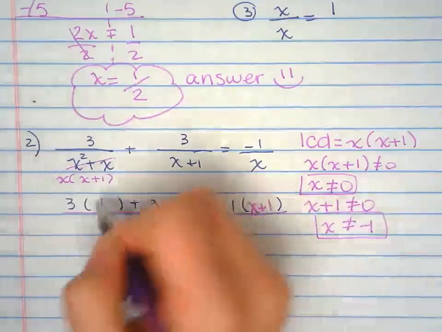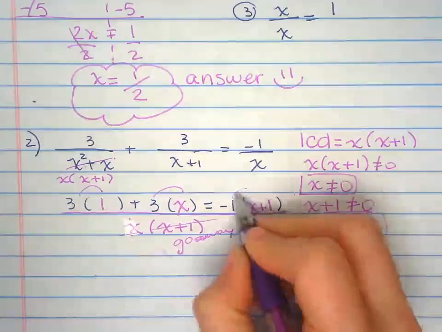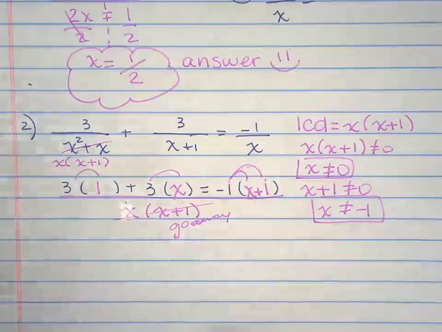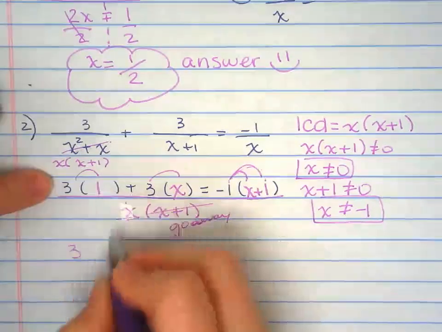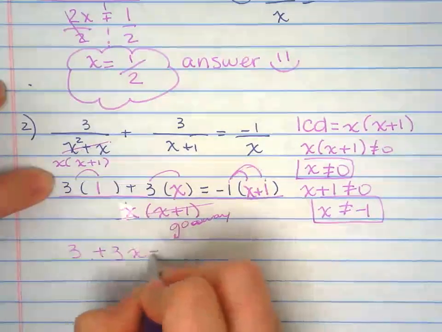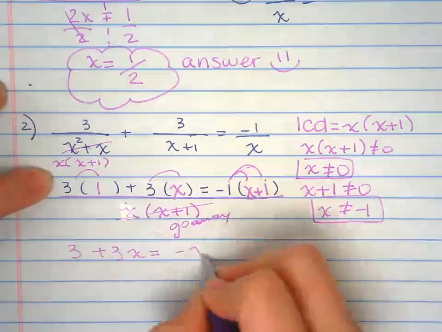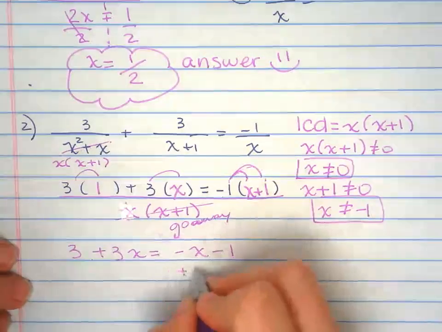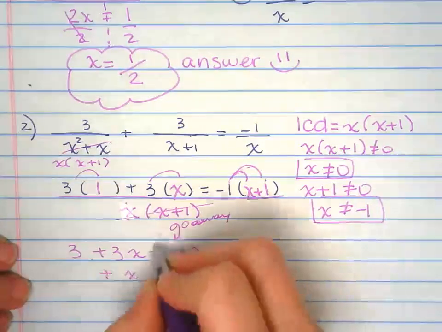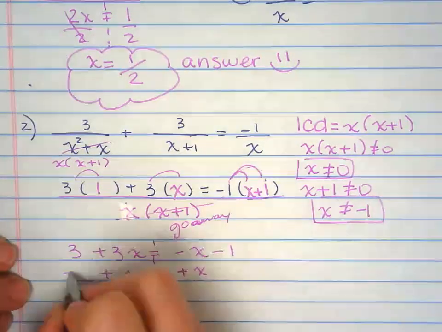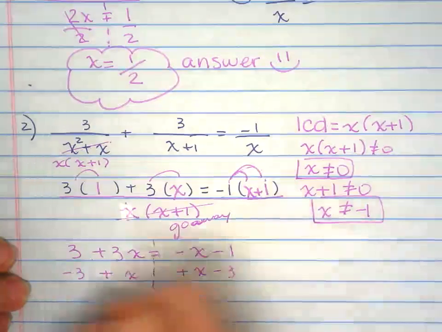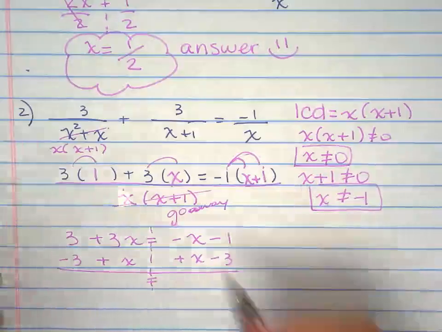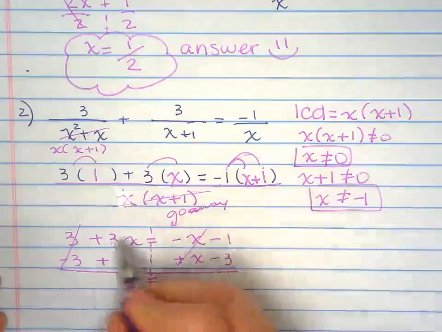Distribute and solve the linear equation. Equation, we're not doing inequality yet. So 3 plus 3x equals, distribute the negative 1. We're solving for x, so I'm going to add x to both sides and take away 3 from both sides. If you need to do this in more than one step, go for it.